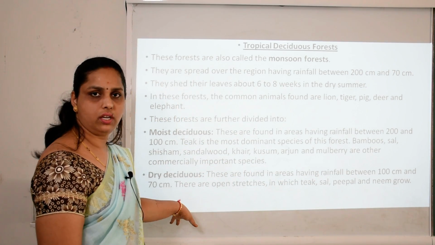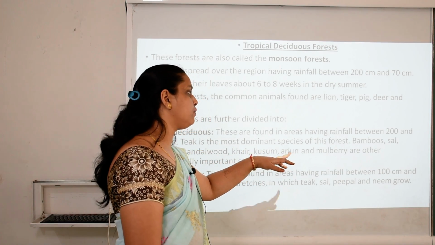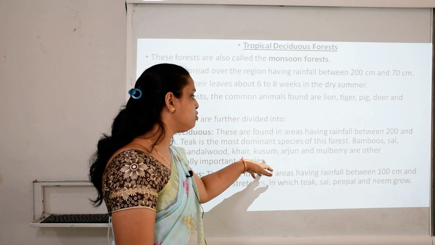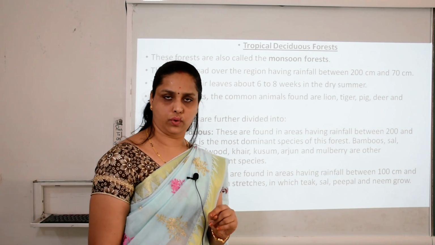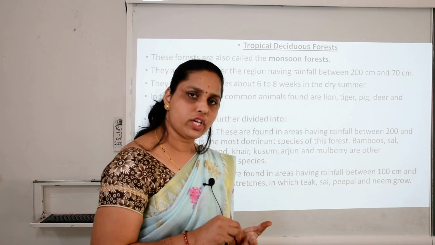If the difference question is asked, teak is the most dominant species of this forest. Bamboo, sal, shisham, sandalwood, kher, kusum, arjun, mulberry and other commercially important species are found in these moist areas.